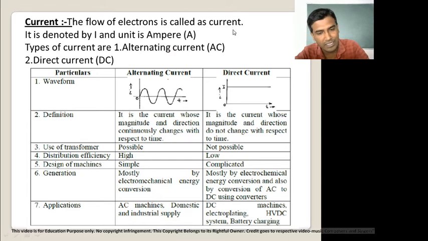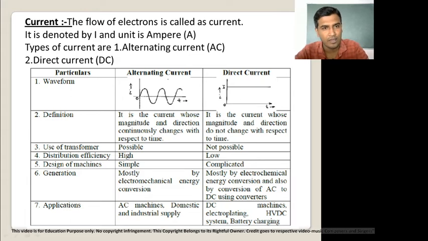Now, another definition of current is also there, which you had studied in fundamentals of electrical engineering. Now, what is that definition? The current is the ratio of change of charge with respect to change of time. It's called as a current. That means current is defined as a ratio of rate of change of charge with respect to rate of change of time.